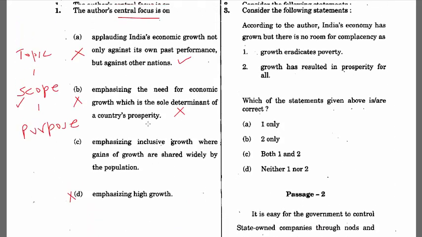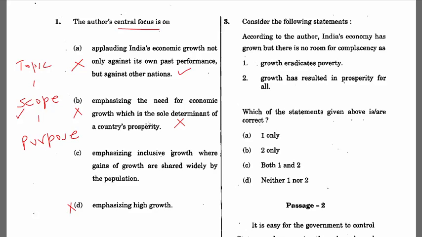Okay, now then, question number 3. Consider the following statements. According to the author, India's economy has grown, but there is no room for complacency. As growth eradicates poverty, growth has resulted in prosperity for all. Now, this statement is true in the context of the passage, but this is not why he says that there is no room for complacency. When I was talking in the passage, I explained this. Again, growth has resulted in prosperity for all anyways is incorrect. The statement itself is incorrect.